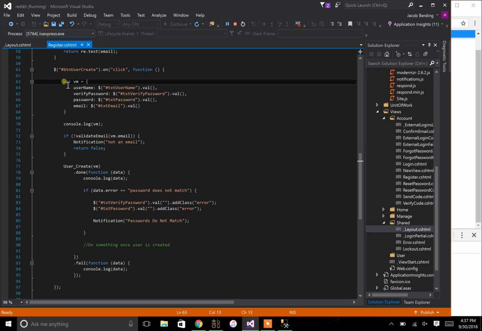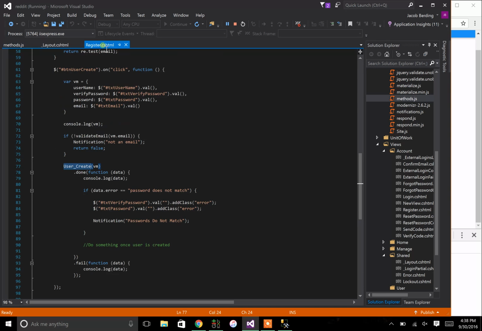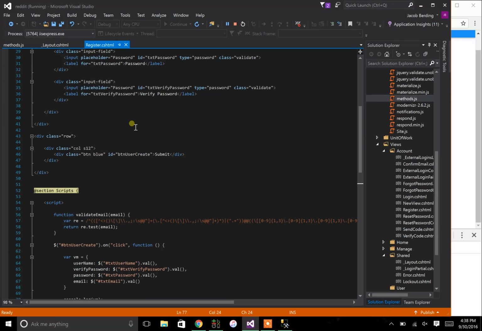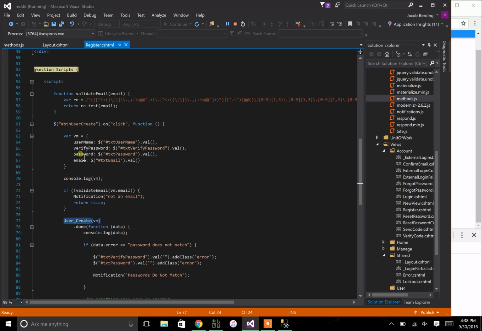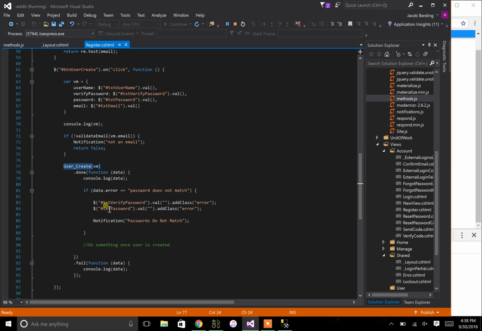I'm going to run through and I'm going to create a view model. So that's what the VM stands for. View model set to username, verify password, email. Now all this VM connects to my user create, which is in our methods.js, right? So now we have, okay, I've set up my page. I know how it looks, right? I might have styled it differently, one way or another. But then I want the user to interact with that page, right? So when I click, I'm going to do this. And now I'm going to interface with the database. And how I interface with the database is through this methods file.